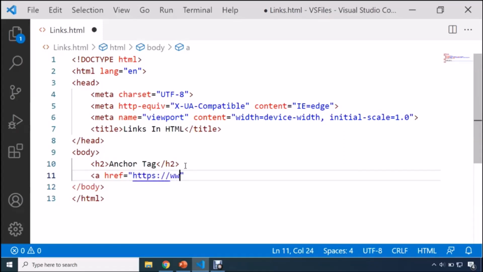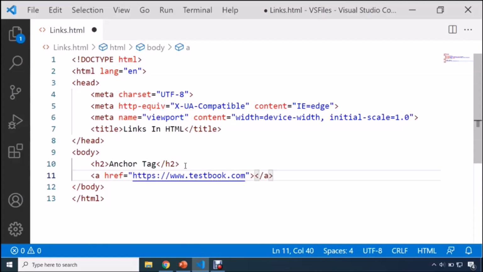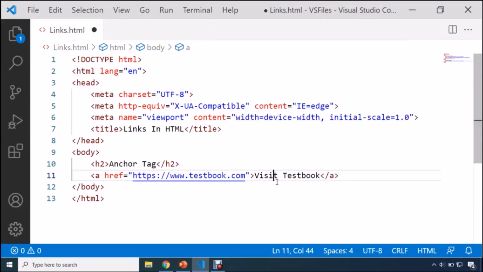So here I will be using this link, https www.testbook.com. So this is going to be our destination. And now here, within this anchor tag, you can specify the link text. So this is known as the hyperreference. And here, guys, you need to specify the link text. Let's say here, I'm going to write visit testbook. So this is going to be our link text. Now guys, in your final HTML file, only this text will be visible. Always remember, href is a hidden attribute. So the user will have only this text in our final HTML page.